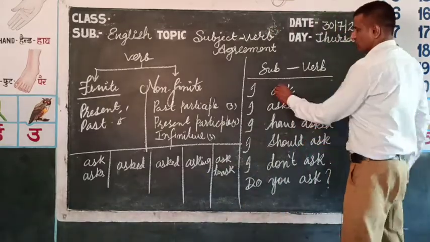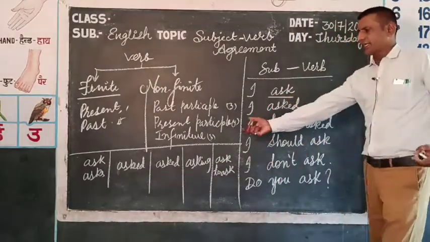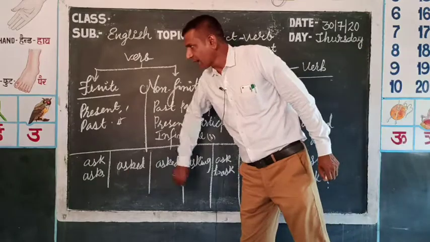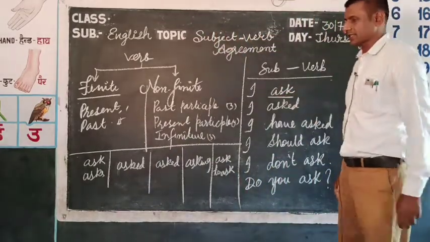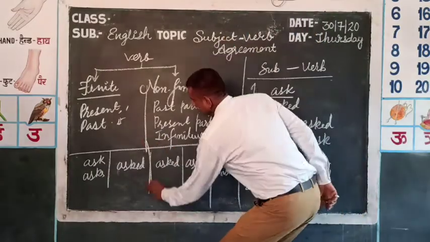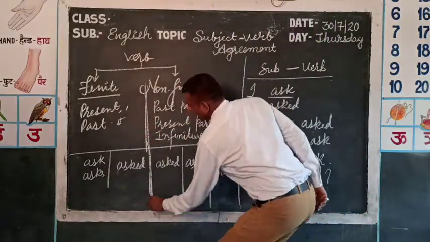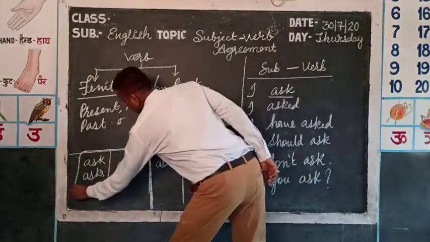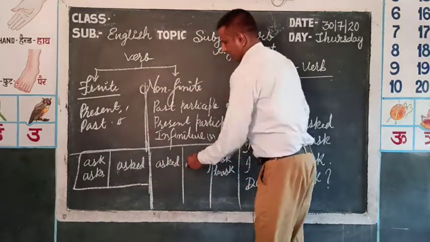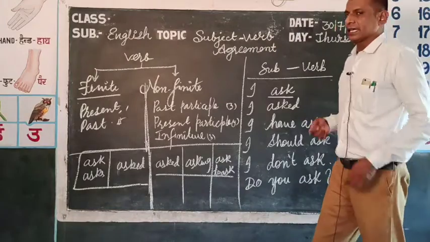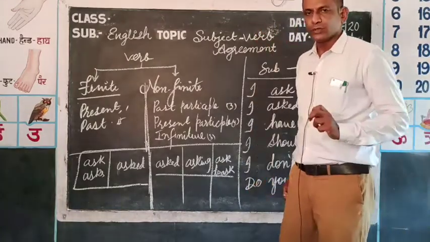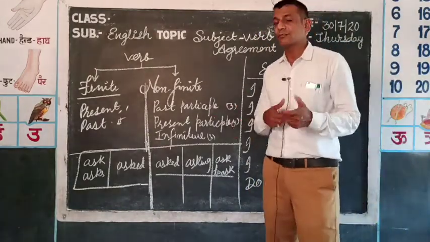Now see, from these 5 forms, which verb have I used with the subject? These 2 are finite, and these 3 are non-finite. I have told you we use a finite verb with the subject.